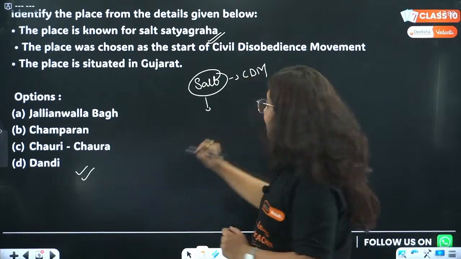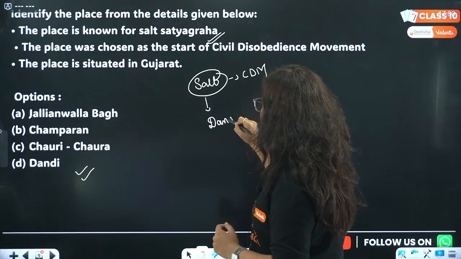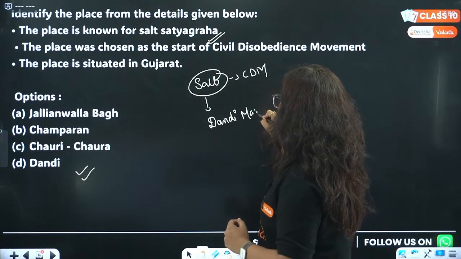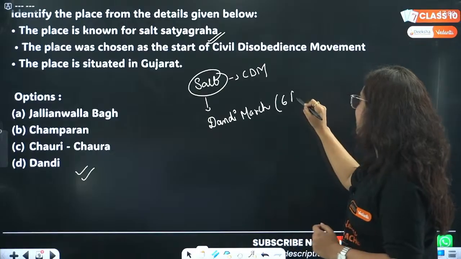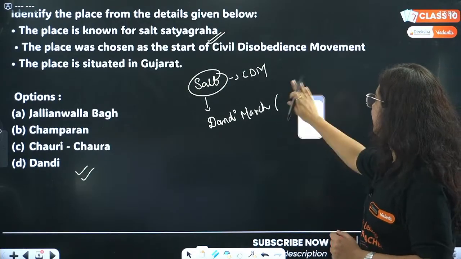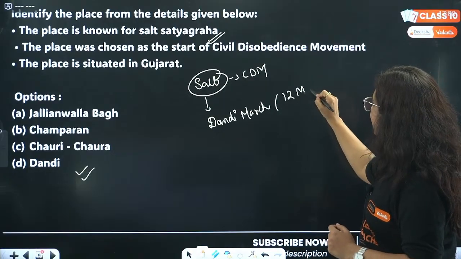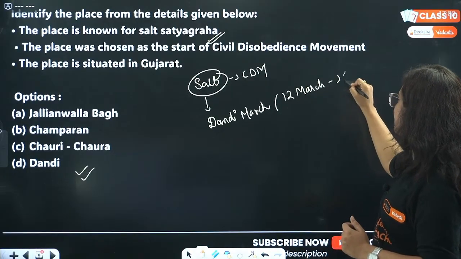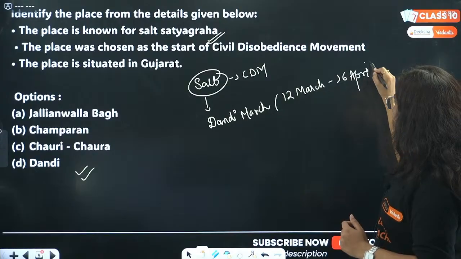Okay. This march is popularly known as Dandi March. It started on 12th of March and ended on 6th of April. From where was it started?